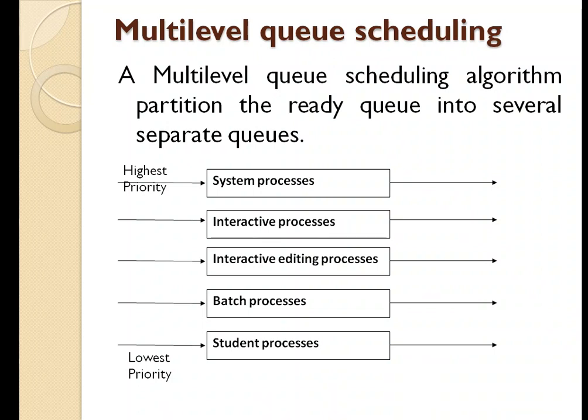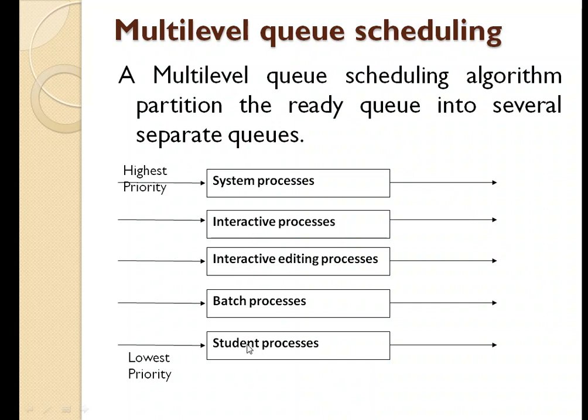In addition, there must be scheduling between the queues, which is commonly implemented as fixed priority preemptive scheduling. The queues are: system processes, interactive editing processes, batch processes and student processes. For example, if there is a process in the batch queue, it will execute only if the above 3 queues are empty. Student processes will execute only if the above 4 queues are empty.